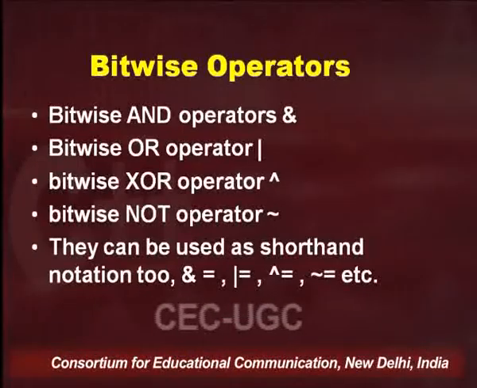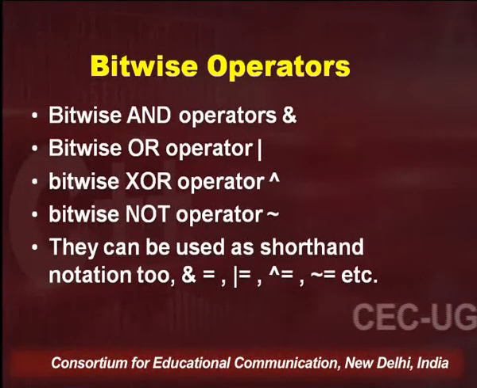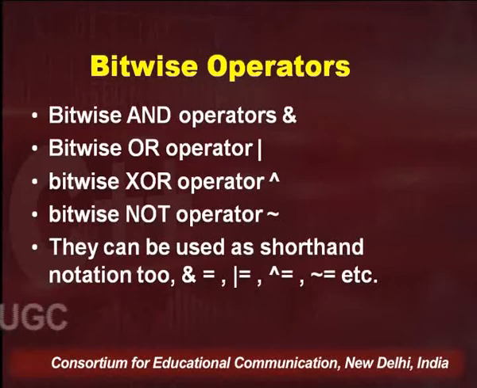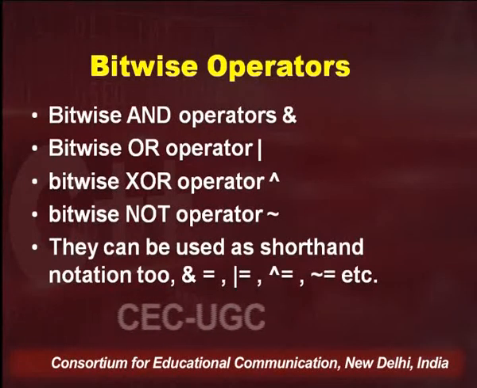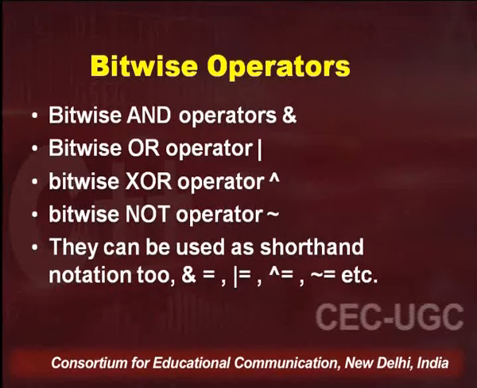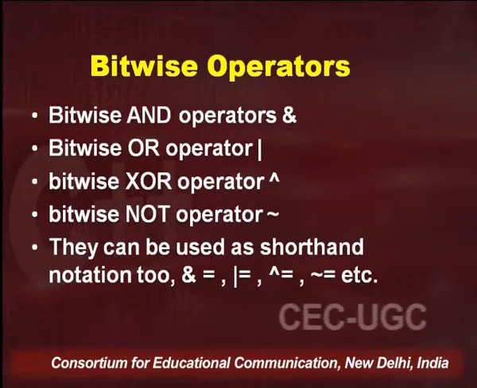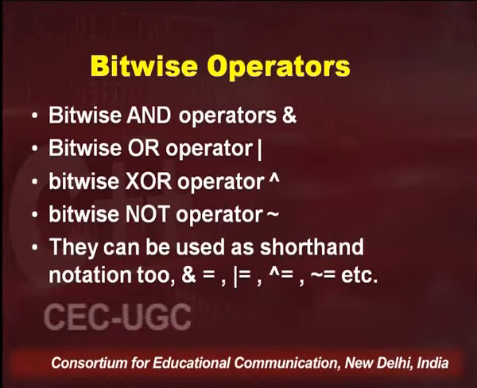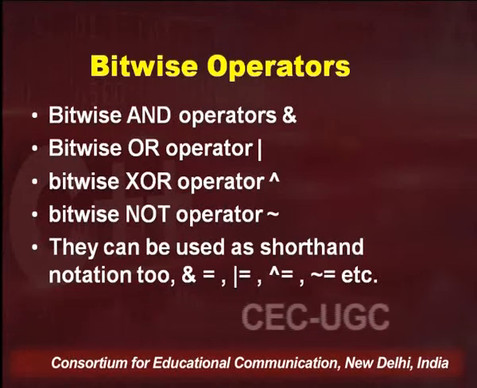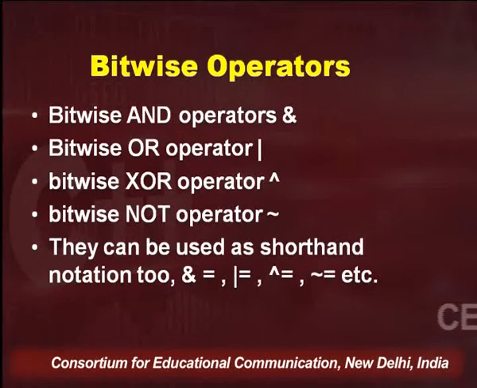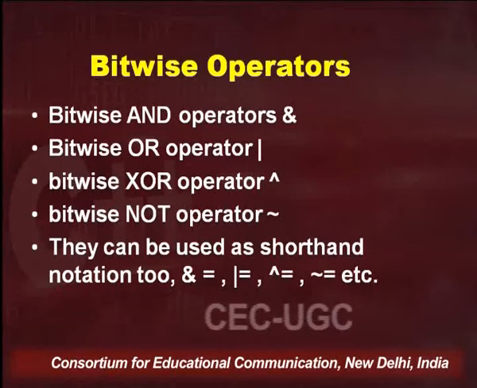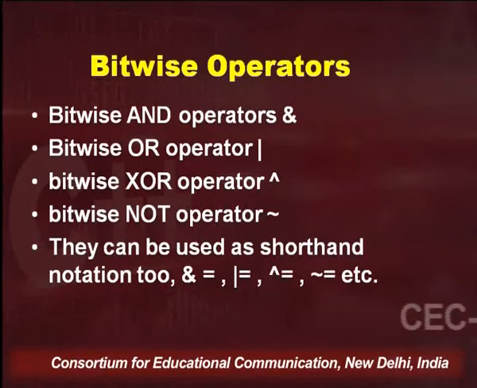Now coming to the categories of bitwise operators available, we have bitwise AND, bitwise OR, bitwise XOR and bitwise NOT operator. AND operator is denoted by a single ampersand, bitwise OR operator by a single pipe symbol, bitwise XOR operator by a caret symbol, and bitwise NOT operator by a tilde symbol. They can also be used as shorthand notation. Shorthand notation we have covered in a previous lecture, like ampersand equals to, or pipe equals to, caret equals to, or tilde equals to, and so on and so forth.